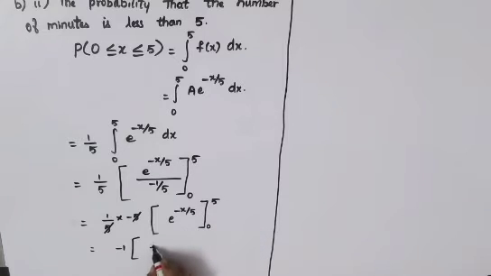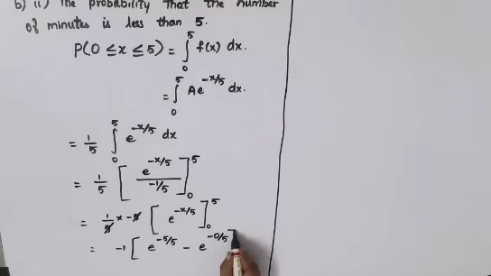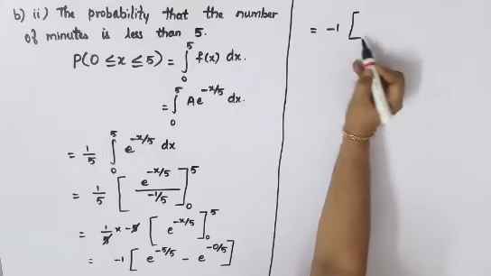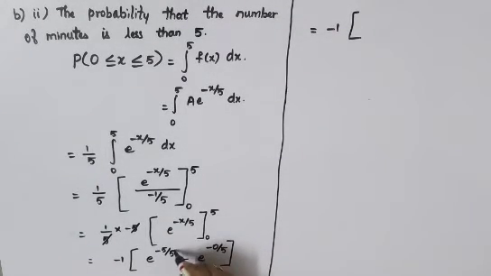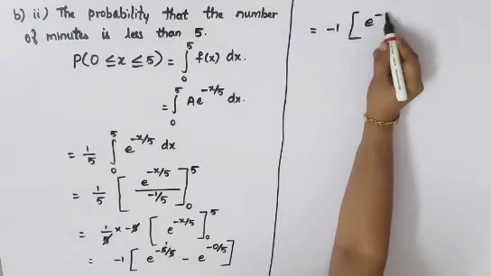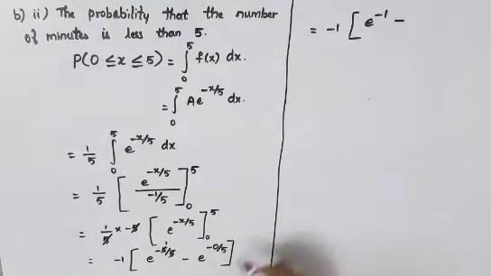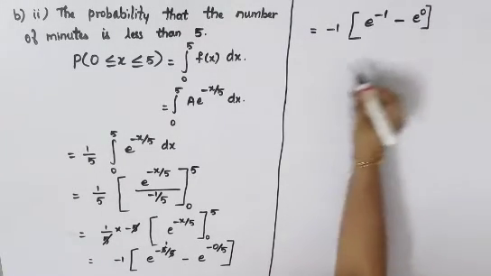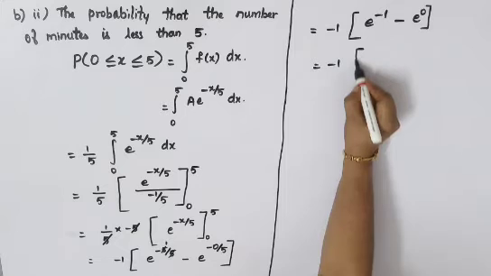Upper is 5. So e power minus 5 by 5, in the place of x you will have to put 5, minus e power minus 0 by 5 you will get, otherwise straight away you can put 0. That is equal to minus 1 into 5 by 5 is there, so you can cancel it, you will get your 1 over there. So e power minus 1 minus, this is e power 0, okay, so e power 0. So that is equal to minus 1.